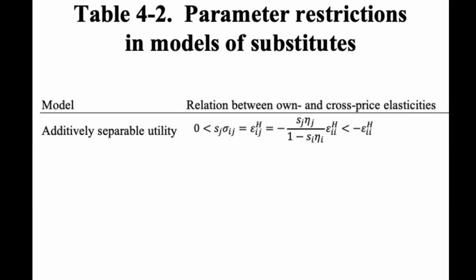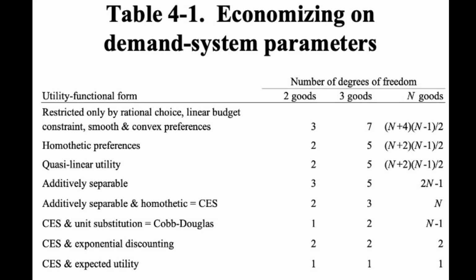If we desire Marshallian demand functions that are price elastic, we must move beyond the Cobb-Douglas assumption. One option is to adopt CES preferences with an elasticity of substitution greater than 1. CES preferences are both additively separable and homothetic, meaning that the magnitude of any Hicksian own price elasticity exceeds 1 minus its share. According to Slutsky's equation, the Marshallian own price elasticity will fall within the interval defined by the elasticity of substitution and 1.